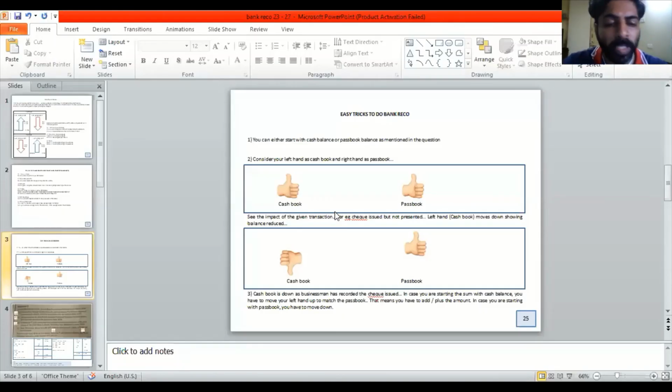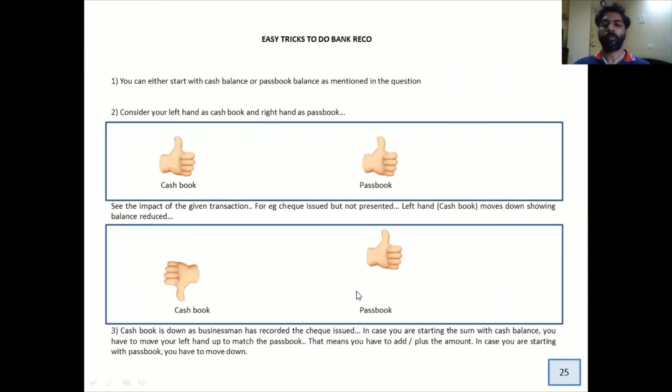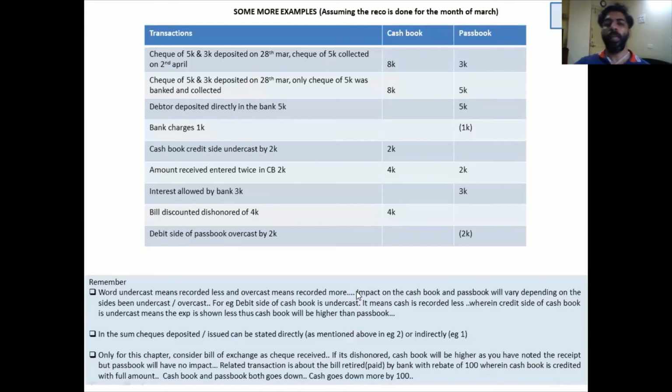Let me reopen the slide for you. All right, so this is what we have to understand. The next one is amount received entered twice in cash book. If you enter 2K two times, obviously your cash book will increase. So your cash book must have shown 4K and passbook 2K. You have to take a call from which balance you're starting your sum. Accordingly, you will increase or reduce. Interest allowed, as I told you, allowed means interest given by the bank. Obviously, in the passbook, you will record 3K.